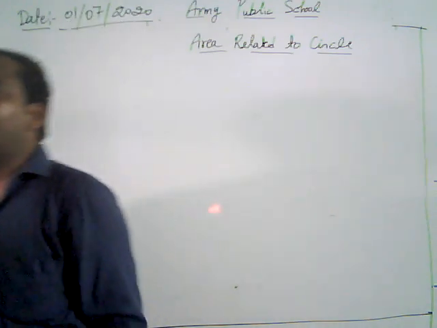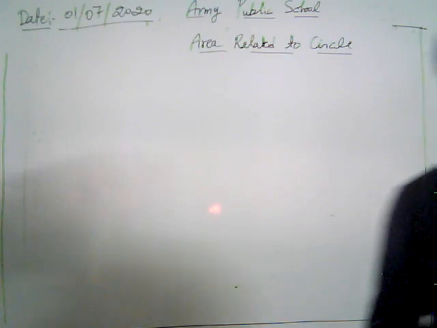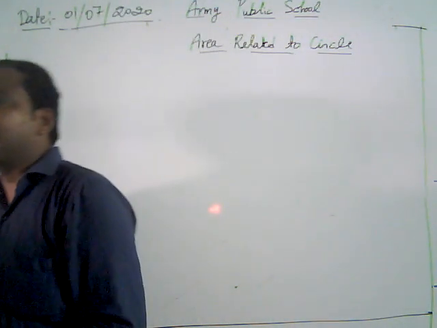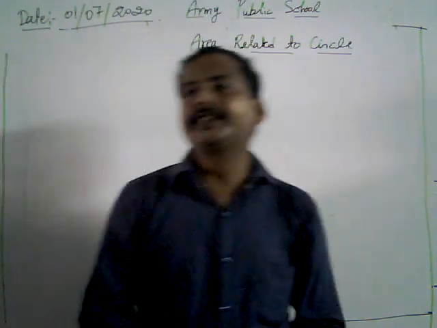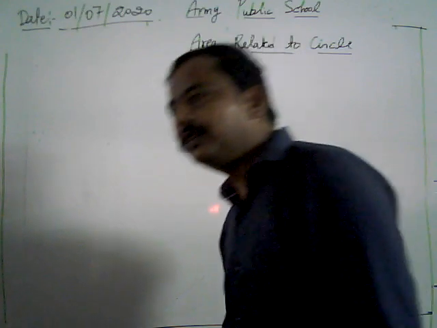It's a collection of all points in a plane at a fixed distance from a fixed point. What is our fixed point? It's called the center of the circle. What is our fixed distance? It's the radius of the circle.